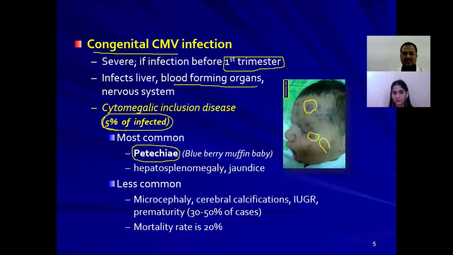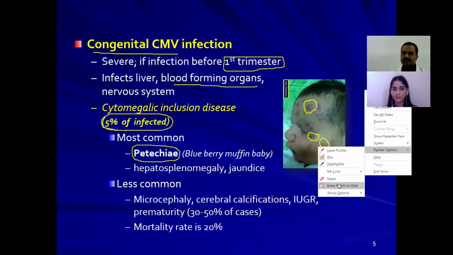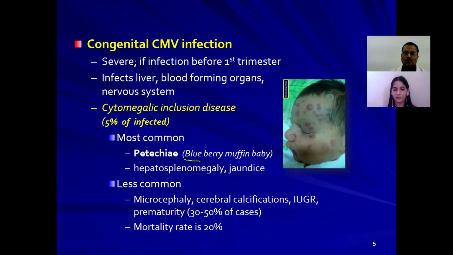And if it occurs in elderly people, or little more aged individuals, or children, then it is known as pityriasis rosea. But here we can call it blueberry muffin. They are called blueberry muffins, and the baby which is having this kind of lesions is known as blueberry muffin baby.